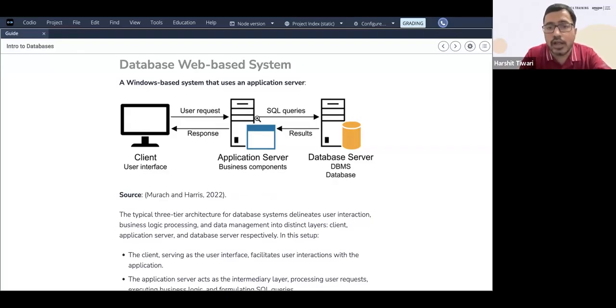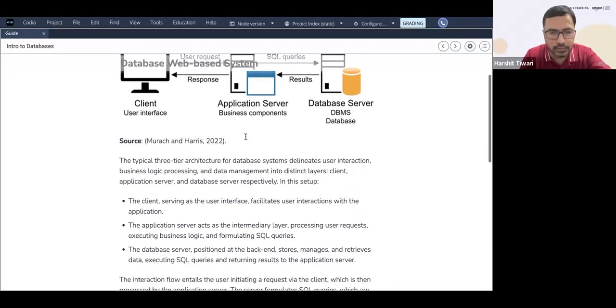Now that SQL query goes to the database, fetches the data that you want, and gives you back the result over here. What you want to do with the result, that logic you can write here. So you have backend languages like Python or Java, whatever language you're using in your server over here. Then once you've got the data from the database, you can manipulate it and send back the response however you want. So the logical part, all that is done over here.